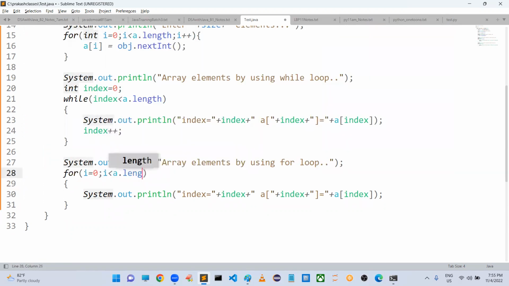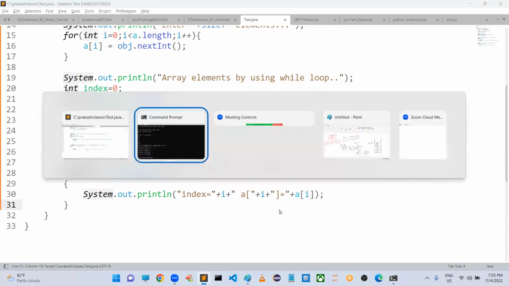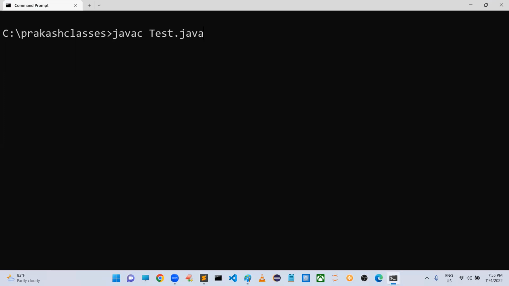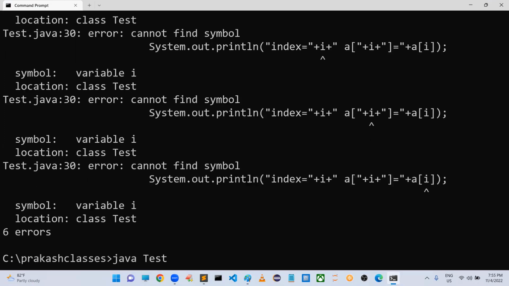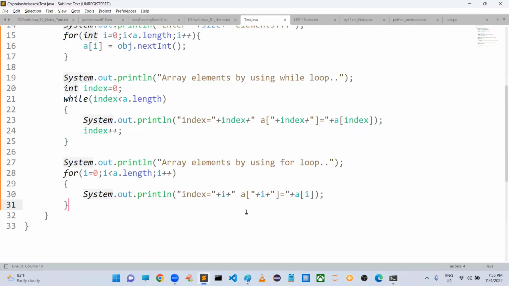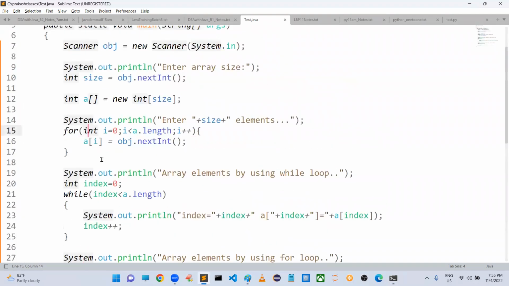i less than a dot length, i plus plus. In the place of index, try to use i. That's all. So now both values it is going to print. Let me cross check. Sir, cannot find symbol. What happened? I didn't declare it. Okay, better I will declare the i variable separately.